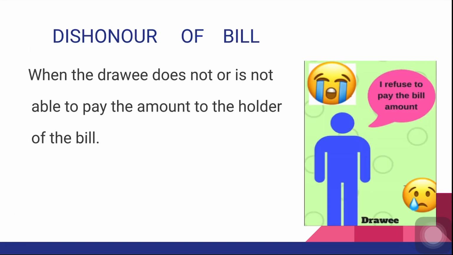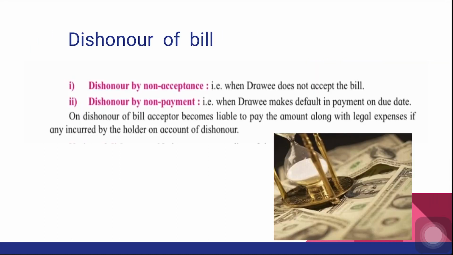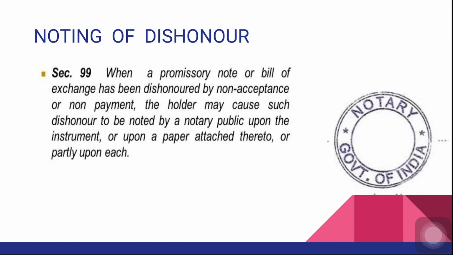Now what is dishonor? If the drawee or acceptor of the bill fails to make payment on it on the due date, the bill is said to be dishonored. Dishonor can be of two types. Dishonor by non-acceptance, that is when the drawee does not accept the bill. And next is dishonor by non-payment, when the drawee first accepts the bill but refuses or does not make payment on the due date of the bill. Then it is dishonored for non-payment.